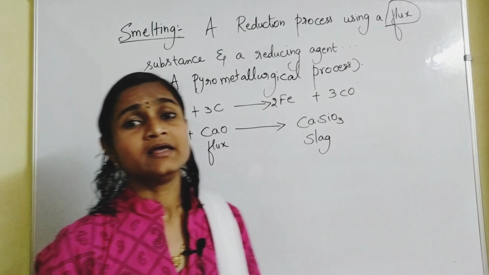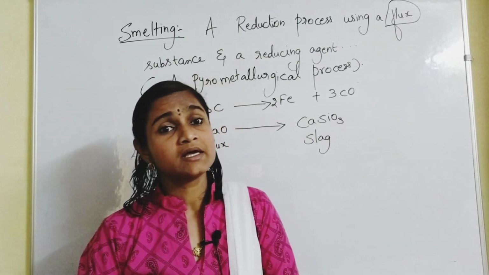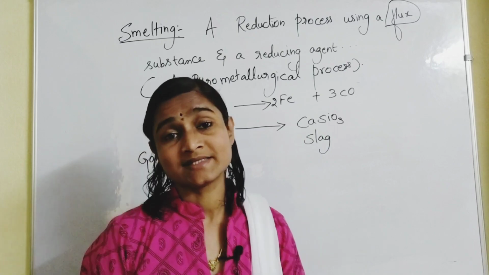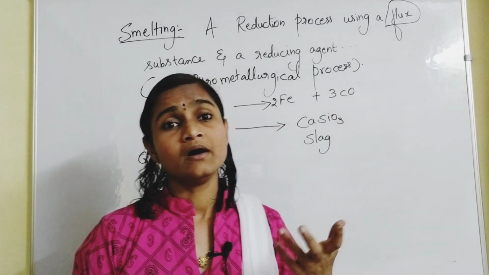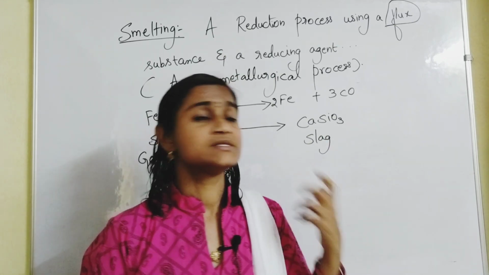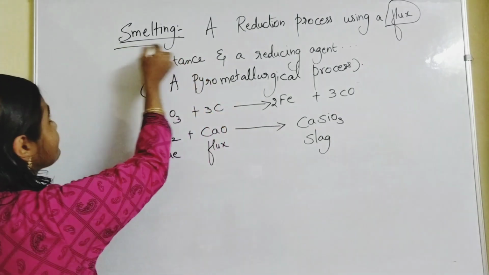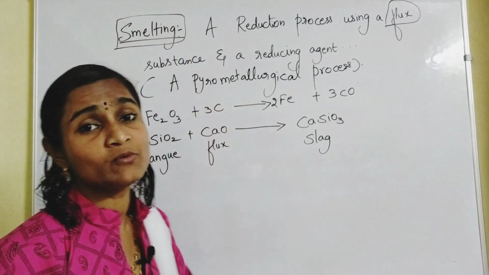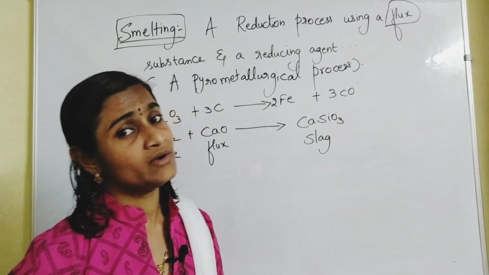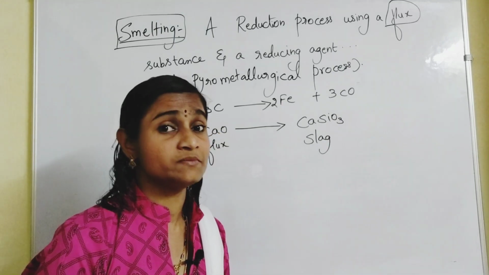Slag is a fusible substance. At the end of the metallurgical process, this slag will generally be taken out, and this slag can be used for making roads, road tars and dams. Like that they will use this. Right, this process you call smelting. Smelting is also a kind of pyrometallurgical process using a flux substance and a reducing agent. Here the reducing agent used is carbon. Please remember that point.